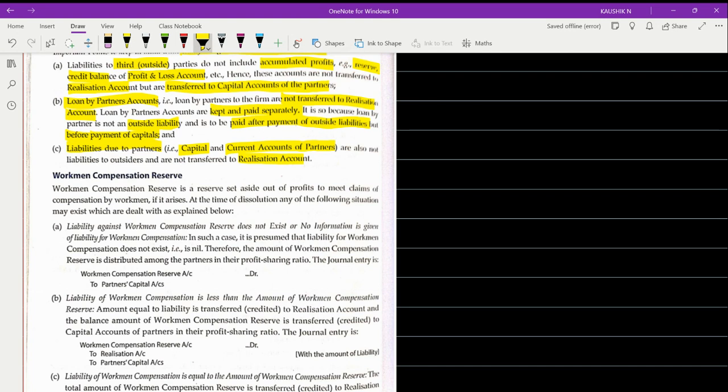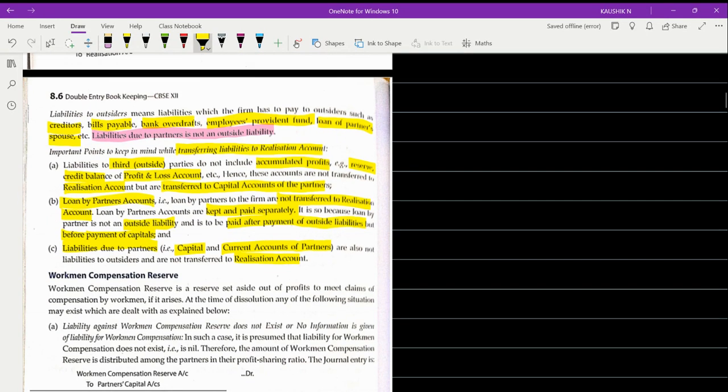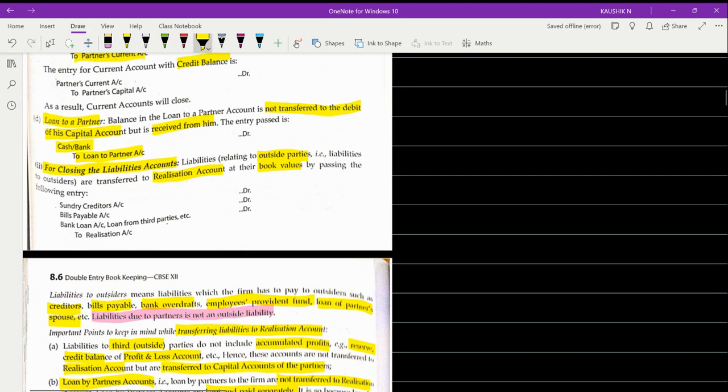So suppose liabilities that are due to partner, if your capital or the current account is showing a credit balance, then obviously it is a liability, but it is not a liability to outsiders, it is an internal liability. Okay, and it is not transferred to realization account. So by this, I think you are clear which are the items to be transferred, which are the items that are not to be transferred.